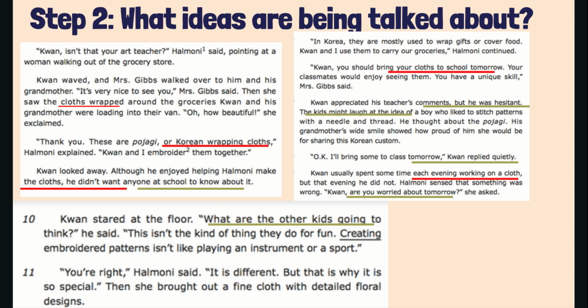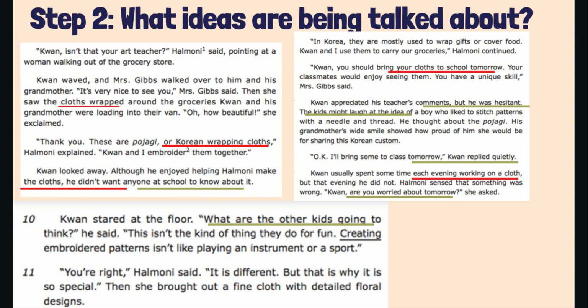There's some ideas underlined in red and some ideas underlined in green. Take 30 seconds and scan the text. Look at the words I underlined. What kind of ideas are underlined in red? What are these ideas about? The ideas in red are ideas about the cloths.